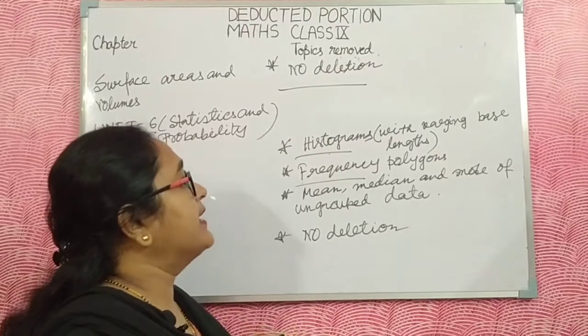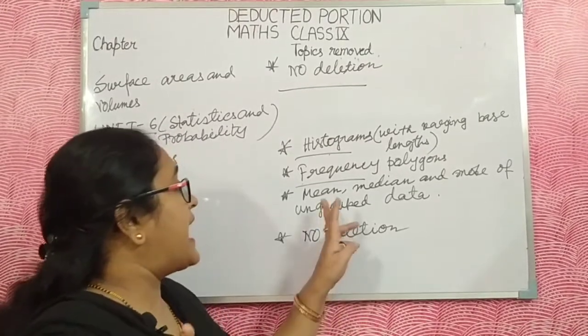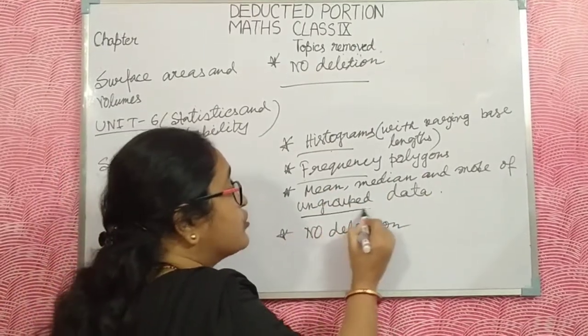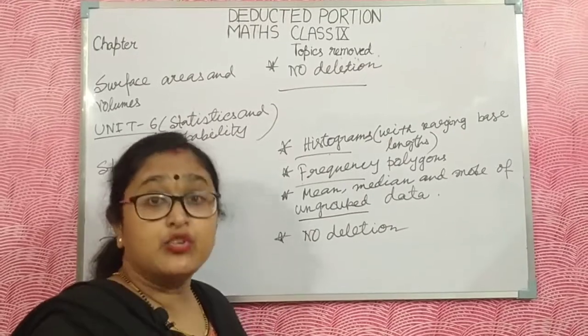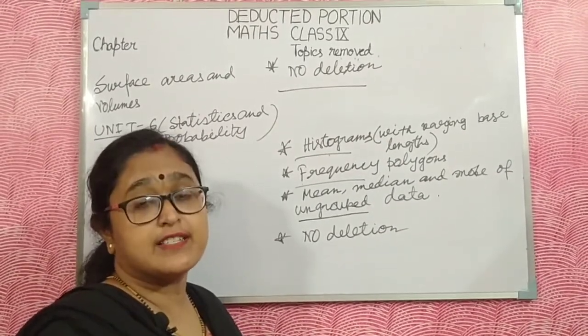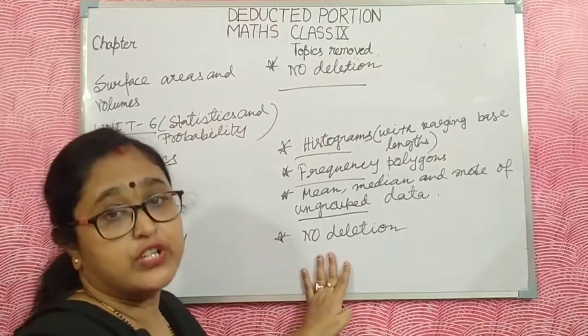And the second one, the frequency polygon is also deleted from your syllabus. And the mean, median, mode of ungrouped data: in ungrouped data, mean, median, mode is deleted from your syllabus. Okay. And the last topic, probability, there is no deletion.